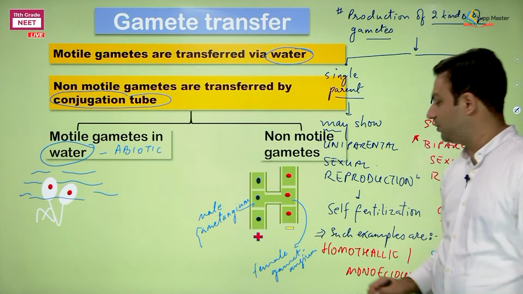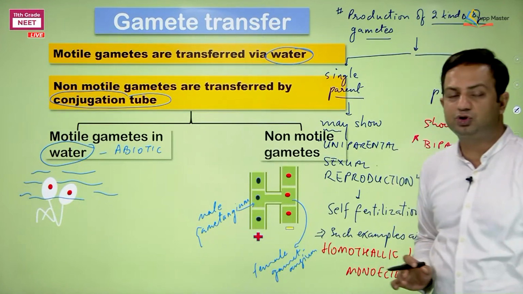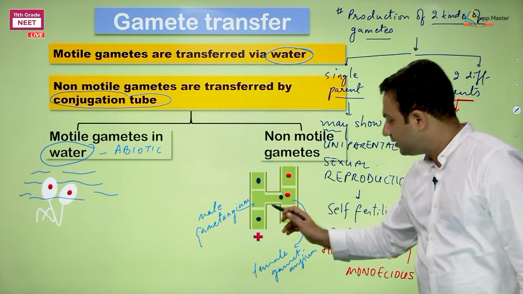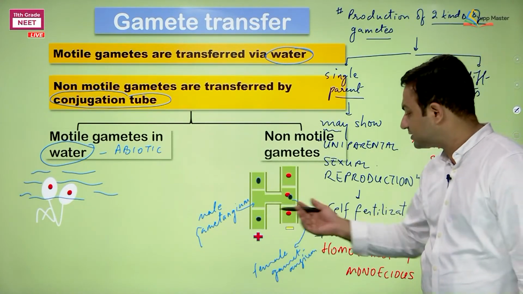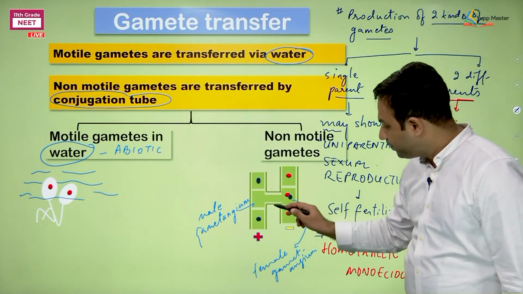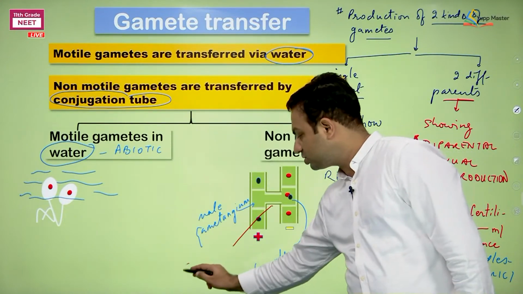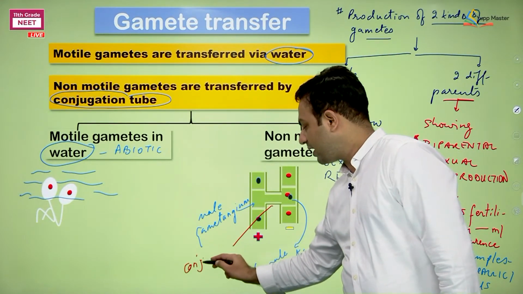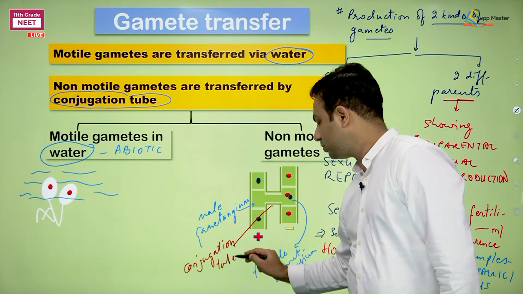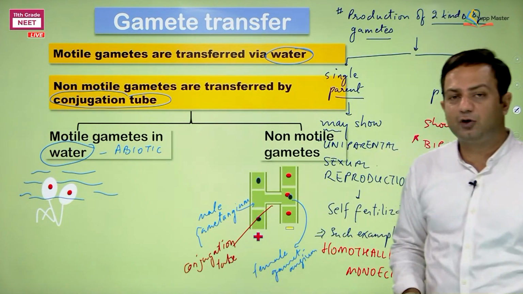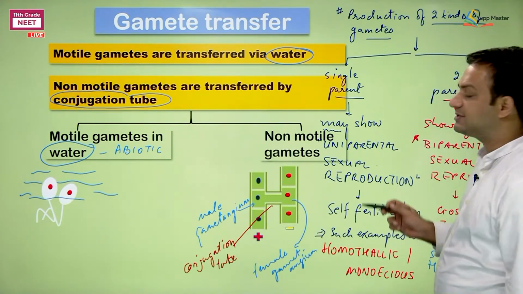And what is the next event then? If the protoplasmic junction is formed, if the protoplasm from the two sides is getting joined like this, we are saying that here the gamete will get transferred to the other side. The gamete is going to be sent to the other side. This particular structure is called as conjugation tube. We are calling this method in Spirogyra as conjugation. So what is the conjugation tube meant for? It is transferring the gamete from the donor to the recipient. This is how the non-motile gametes are transferred.